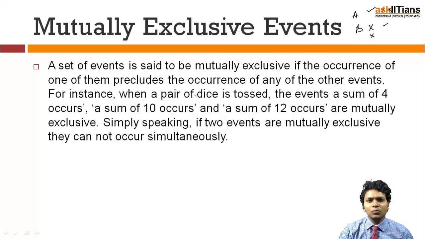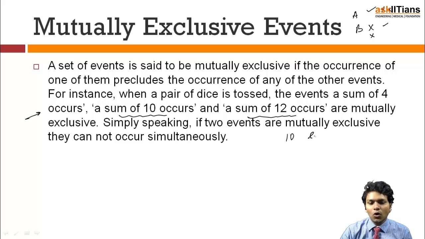To get an example in a more detailed way, let's take the one given on the slide. Suppose a sum of 10 occurs or a sum of 12 occurs. These are the two events that we have taken together. So either 10 can occur or 12 can occur, right? Both of them cannot occur.